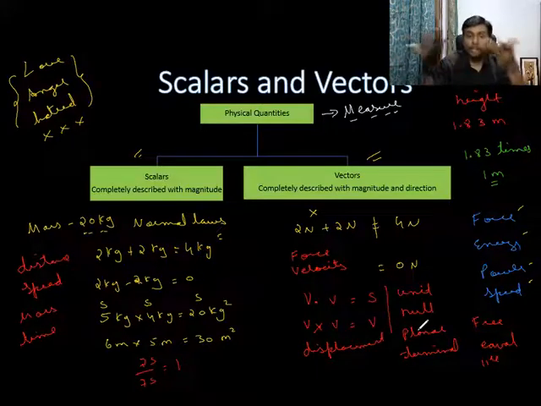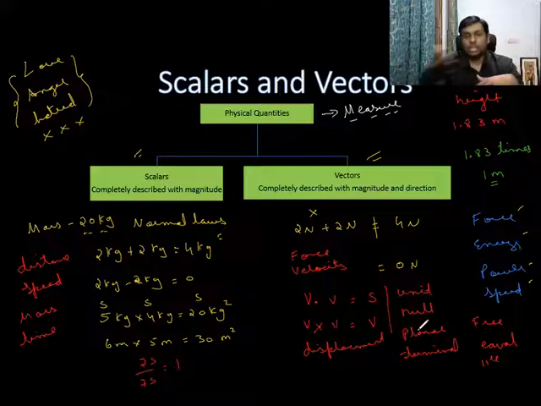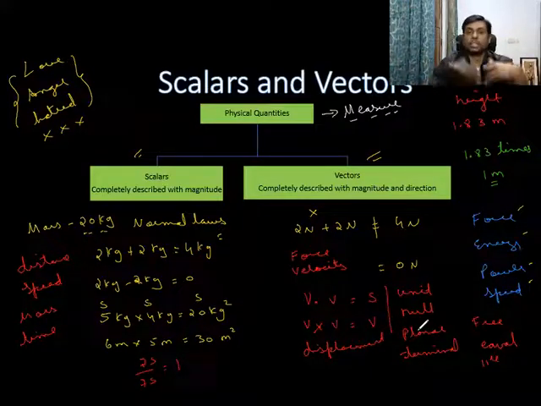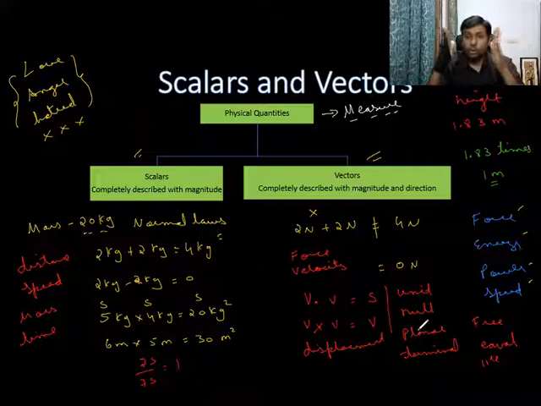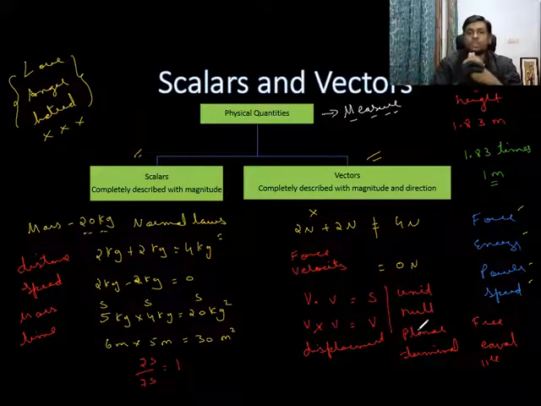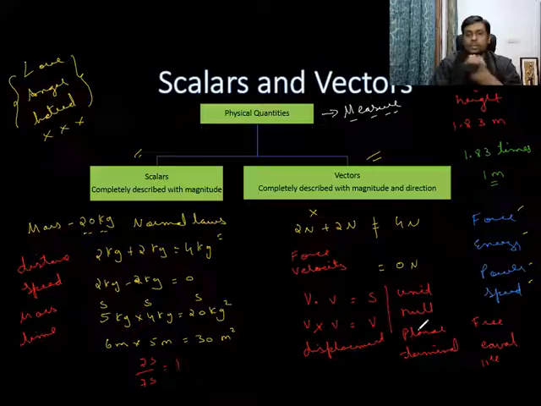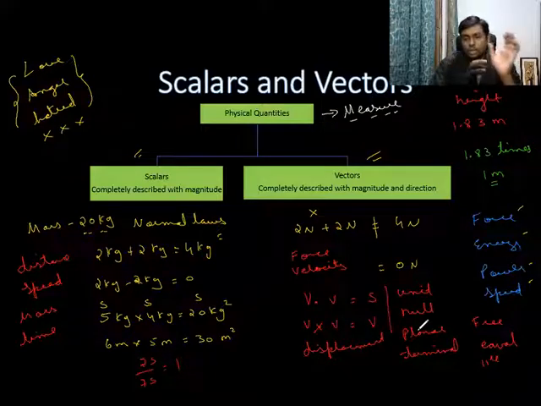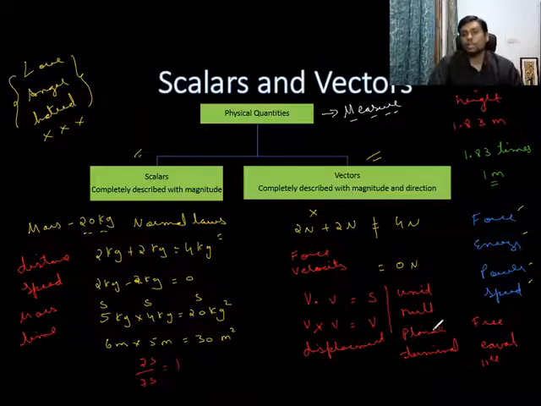What is a unit vector? Where do we use it? What is a null vector? Where do we use it? What are these planar vectors? What are these free vectors? What are the equal vectors? So all those things about vectors, we will deal in this chapter. After which we will apply to motion in a plane. So this is the second part of this chapter. You need to know the introduction, and now you need to know what are these scalars and vectors.